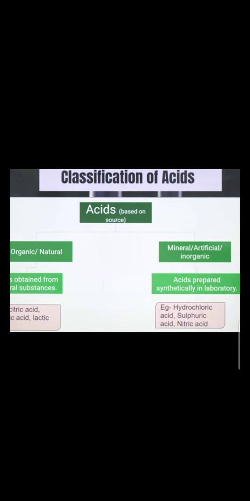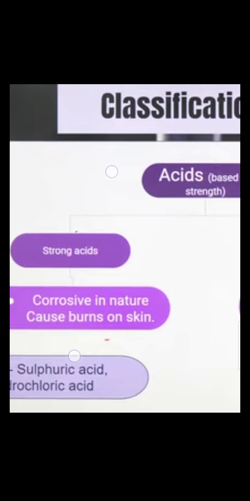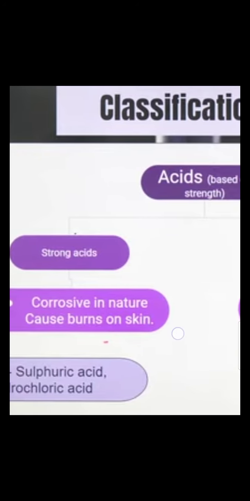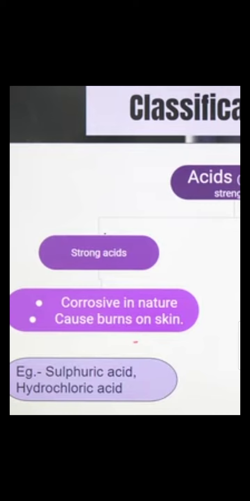There is one more category by which we classify acids into two types. This is based on strength. On the basis of strength, we classify acids into two categories: strong acid and weak acid. Strong acids are corrosive in nature and cause burns on the skin. They are harmful for us. If we touch them, they can produce itching and burn our skin. We usually hear about acid attacks in our society. These are strong acids which cause burns on the skin: sulfuric acid and hydrochloric acid.